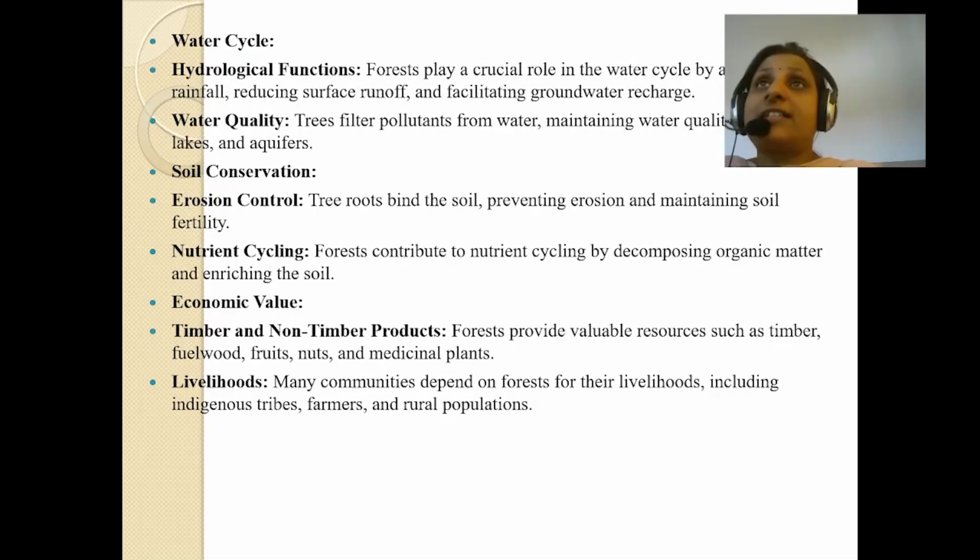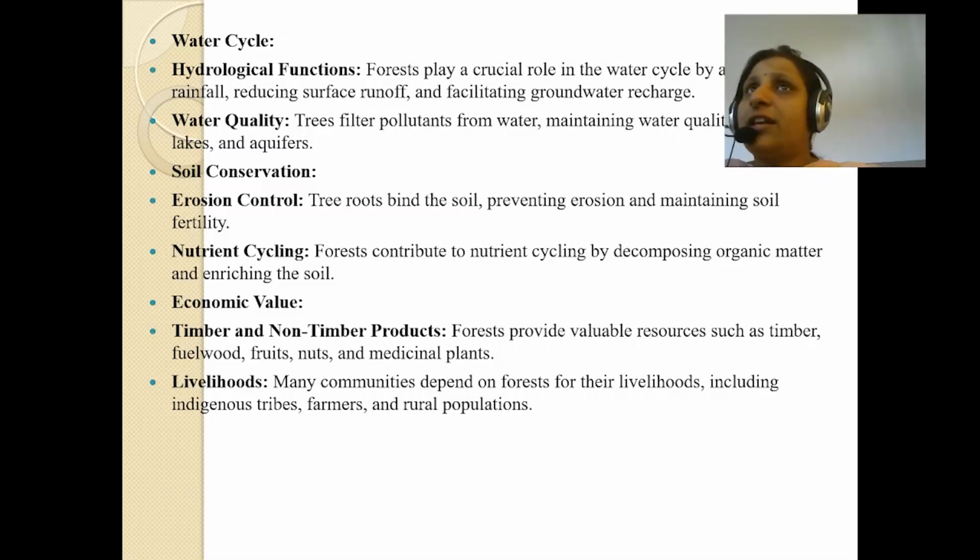Now, what is the importance of forests in the water cycle? Forests play a very crucial role in the water cycle by absorbing rainfall, reducing surface runoff, and facilitating groundwater recharge. See what the forests do with the water cycle. It absorbs the rainfall, as there are so many plants and so many species, and obviously the land and the soil of the forest are so dry.